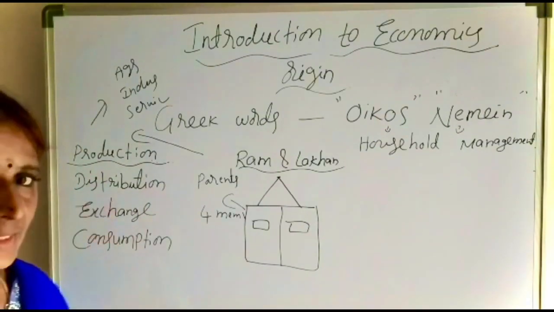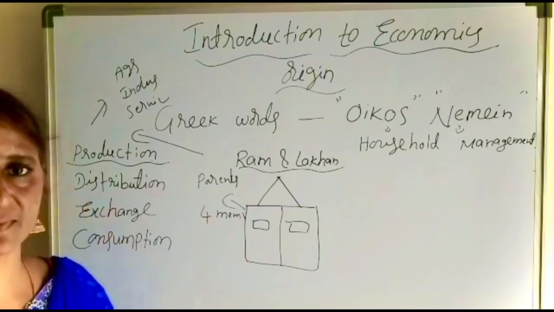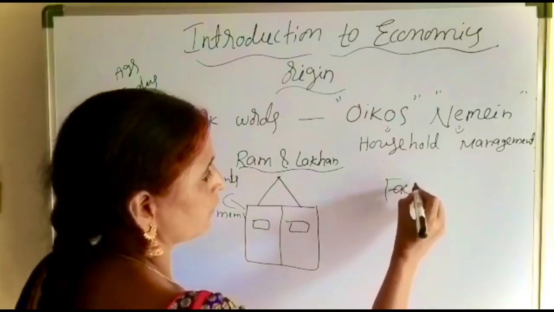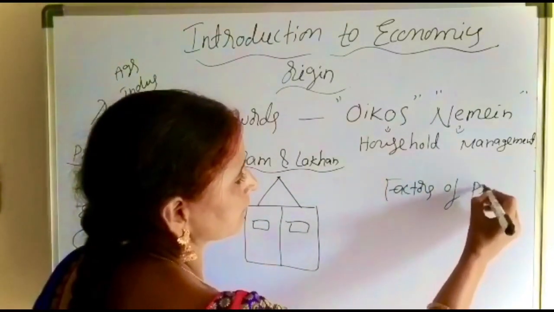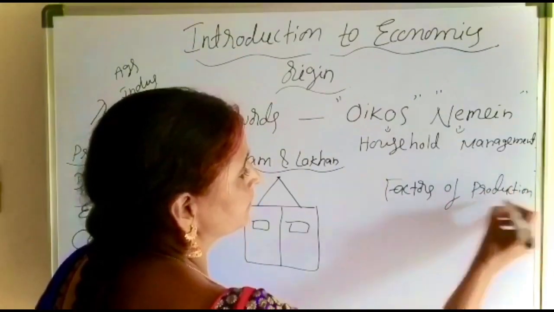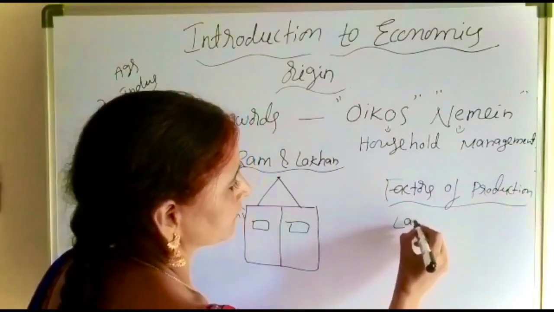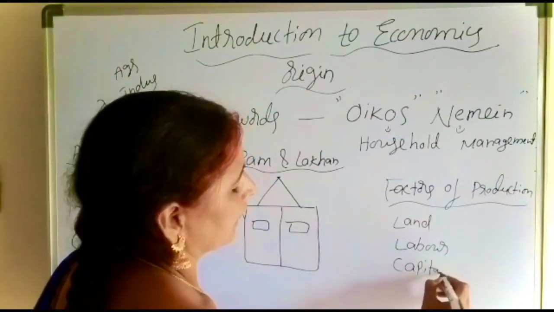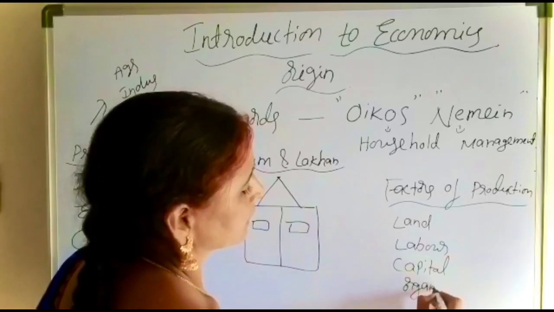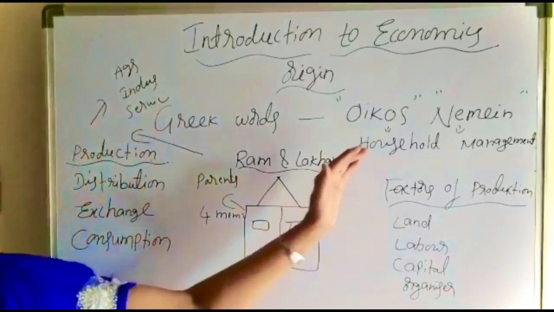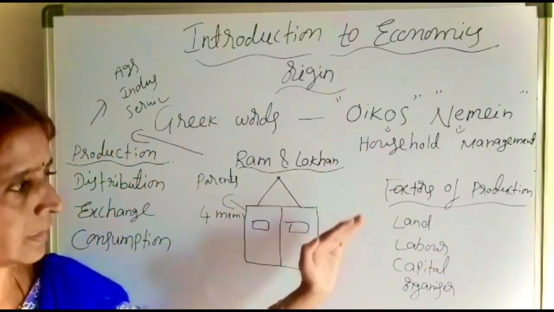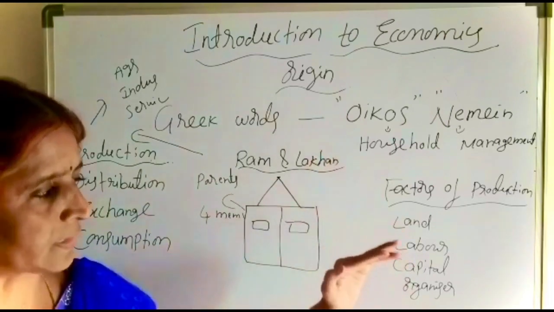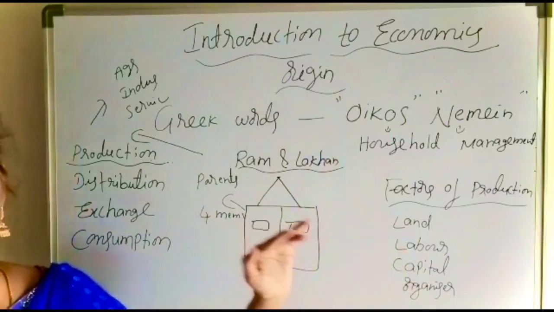And next one, distribution. Children, generally in the production process to produce goods, 4 factors are used. They are called factors of production. They are land, labor, capital, and organizer. These are the 4 factors which are used in the production process. With the help of these 4 factors of production, production is going on, the process is continuing.